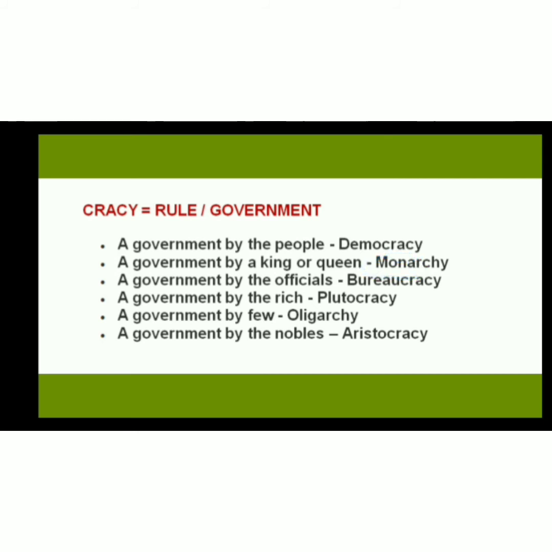A government by officials. For officials, bureau is used. You must have heard bureaucrats, right? So bureaucracy. A government by the rich is called plutocracy. Pluto is used for elite, rich. A government by few is called oligarchy. A government by the nobles is called aristocracy. So whenever you see crazy, you will just get in the mind that it is something related to government.